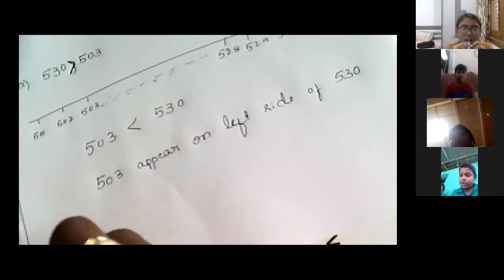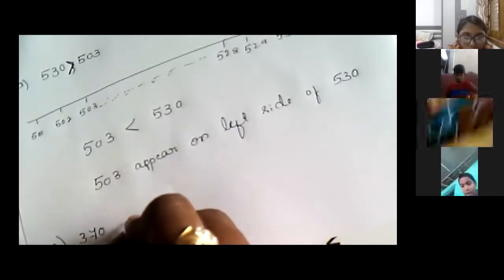Now we will move on to the second question: 370 and 307. In these numbers, which is smaller? 307 is the smaller, right? So 307 comes on the left.